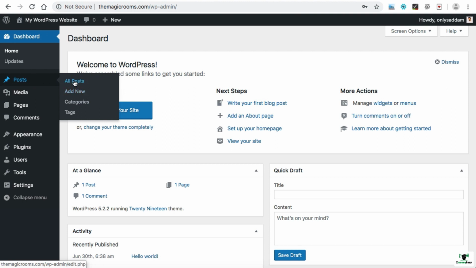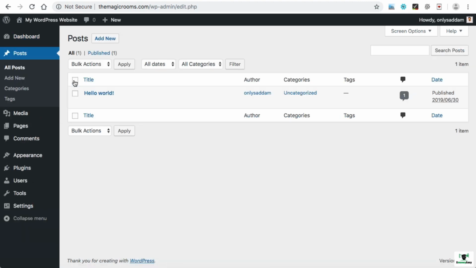I'm just going to click on All Posts. And here we can see this is a default post with the title Hello World. From here you can write blog posts into the website. This is just an extra benefit that you got. Now here we have the Pages section, from where we can create pages like home, about, contact, or whatever number of pages you would like to create.